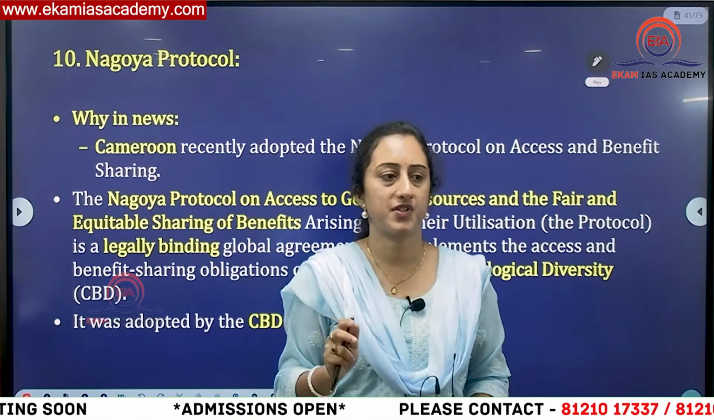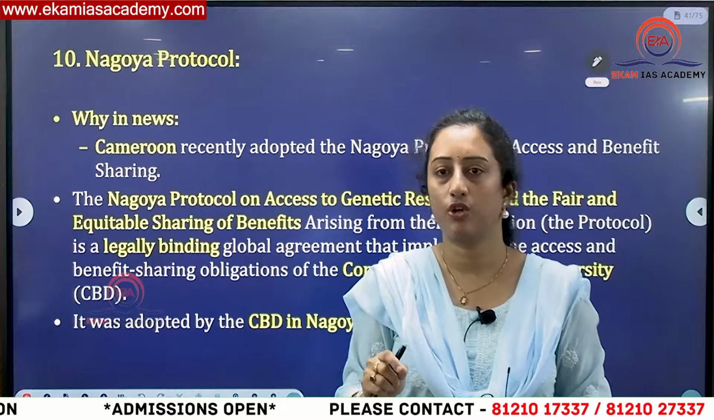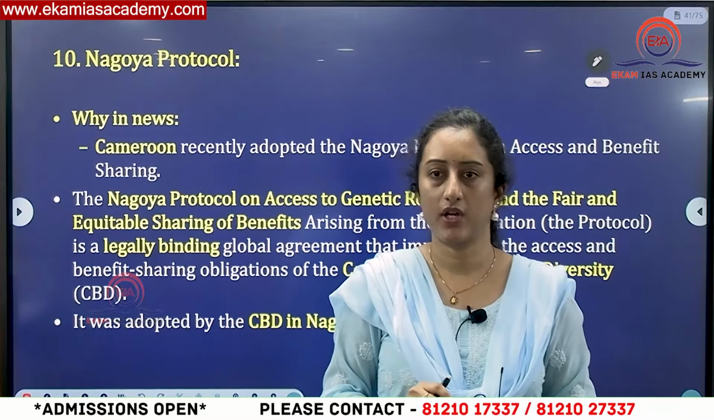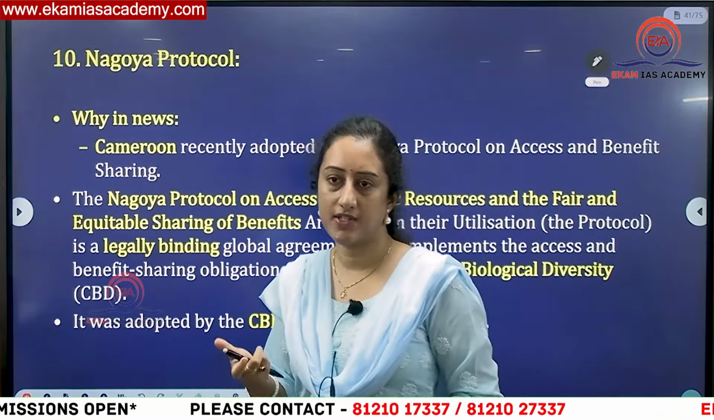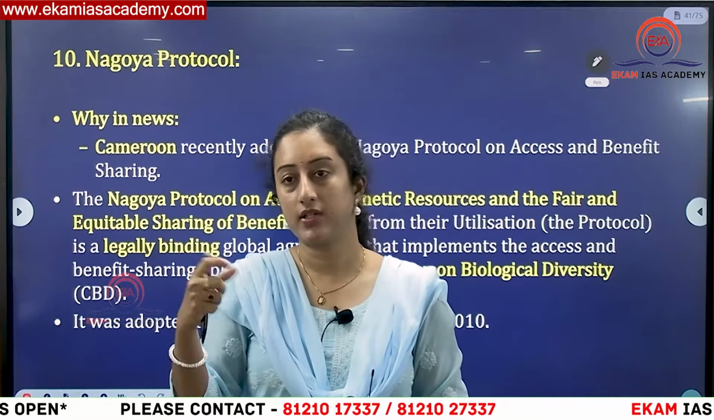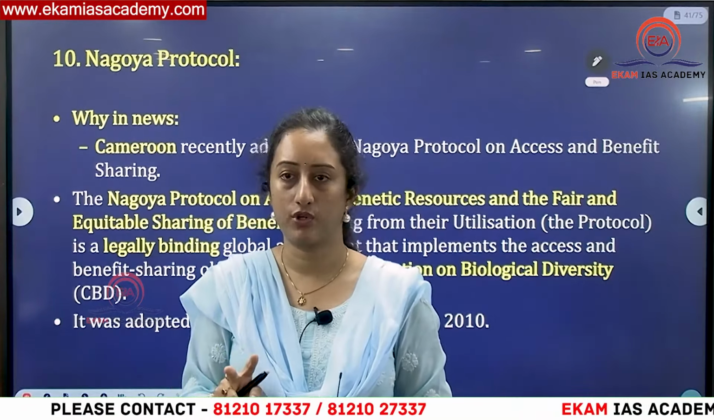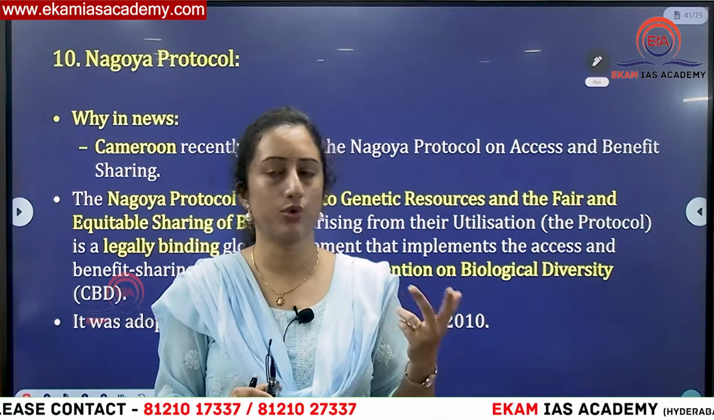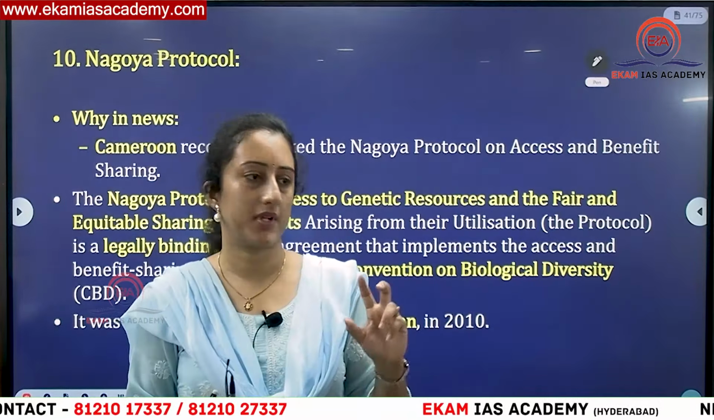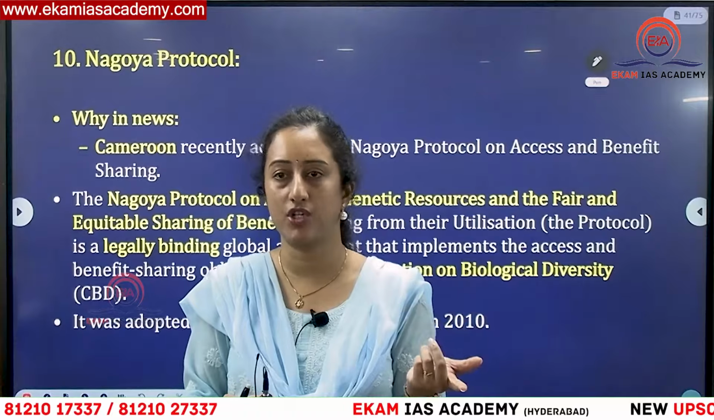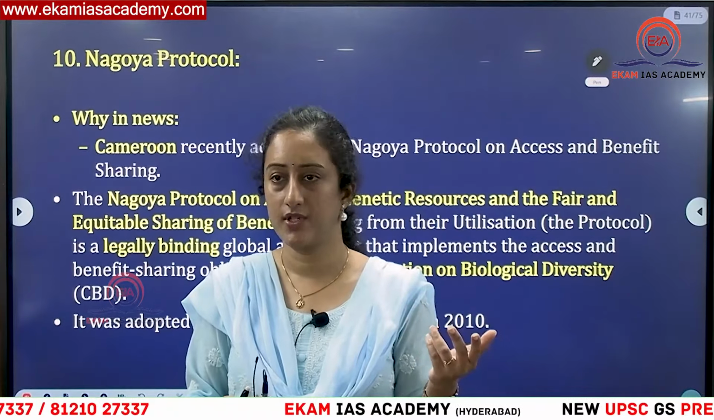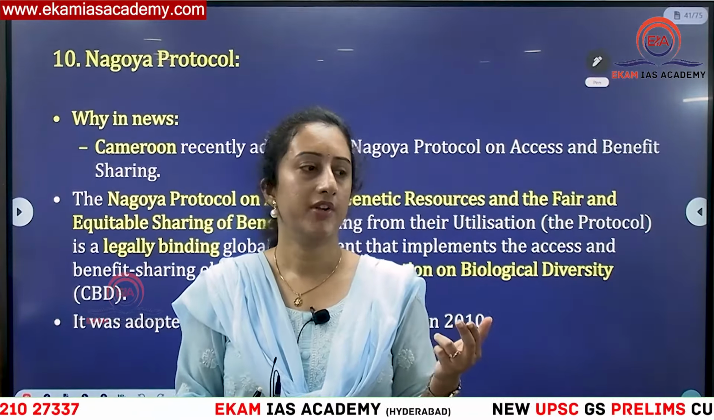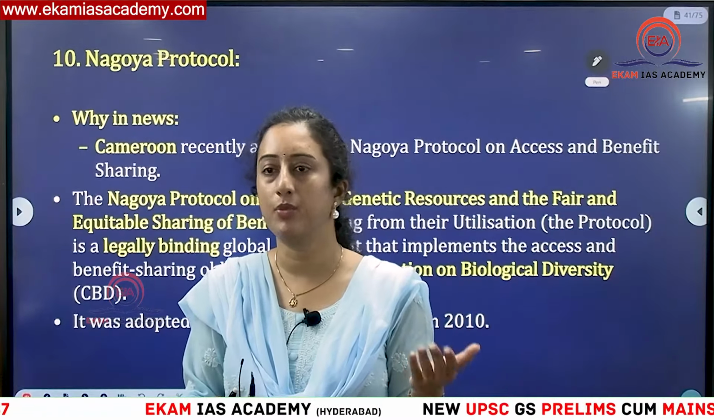This is with respect to fair and equitable sharing of genetic resources. Biodiversity conservation is the main objective. CBD is divided further into two protocols to achieve specific targets. Like you have the Cartagena Protocol, which was signed in 2000. Cartagena Protocol is targeting genetically modified organisms or living modified organisms.